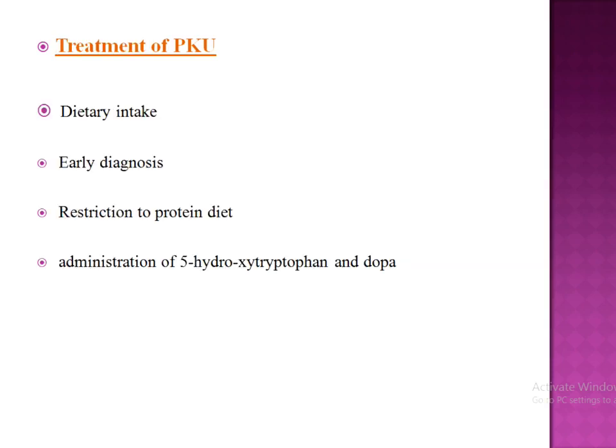Treatment of PKU. We have to follow a proper dietary intake, and early diagnosis. Then we have to put some restriction on the protein diet. Also we can administer 5-hydroxytryptophan and dopa. These are the treatments for PKU.